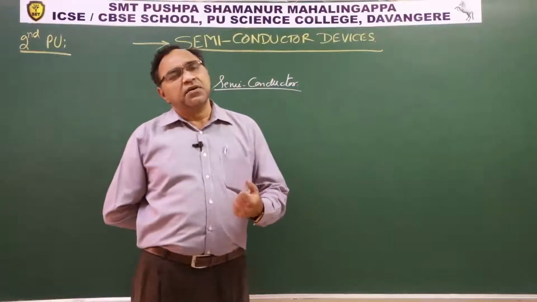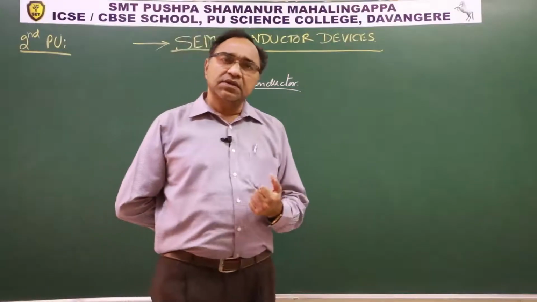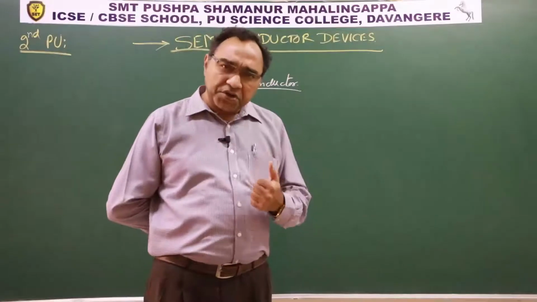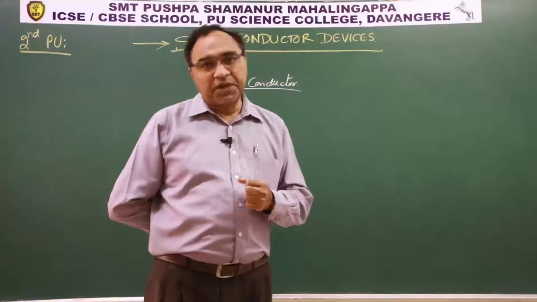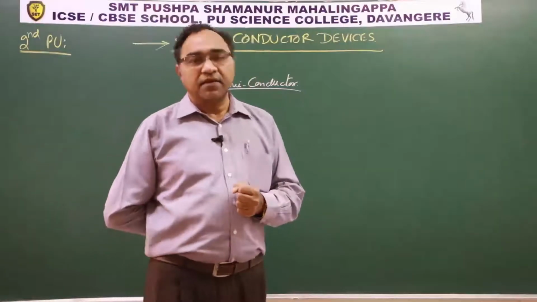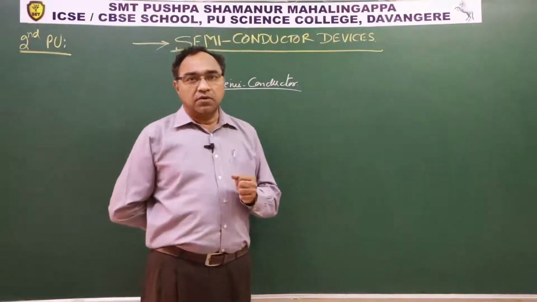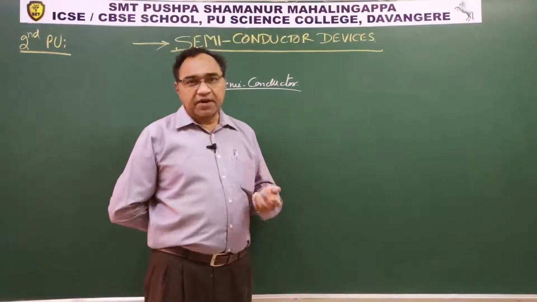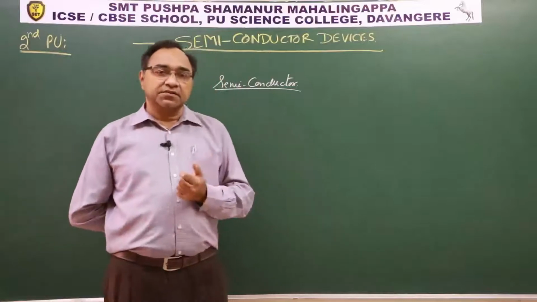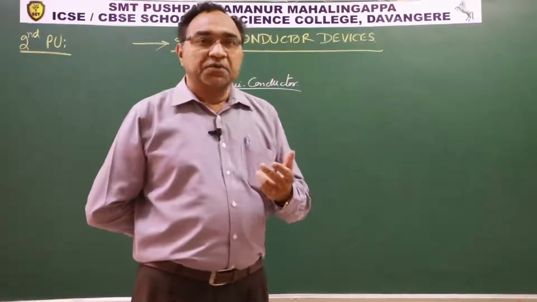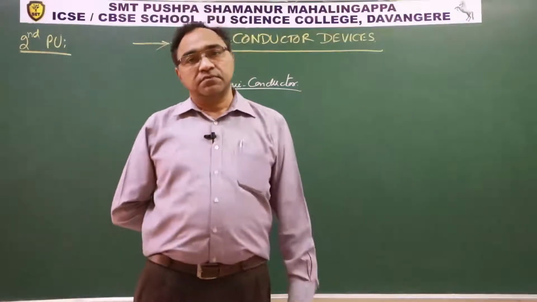Well, in that case, I wonder, can molten rubber be taken as insulator? Can molten glass be taken as insulator? No. Molten glass is a conductor. Molten rubber is a conductor. Now, one set of students said wood.